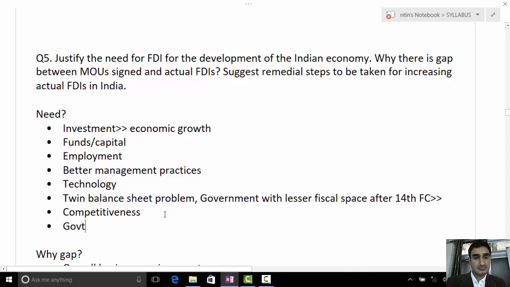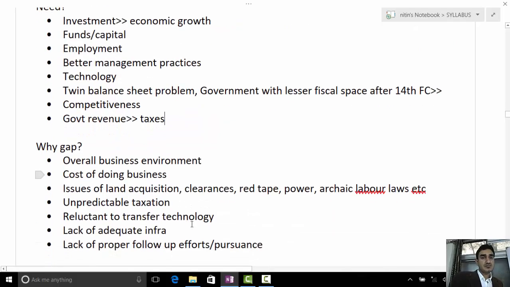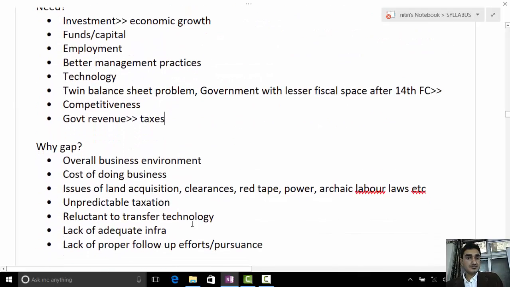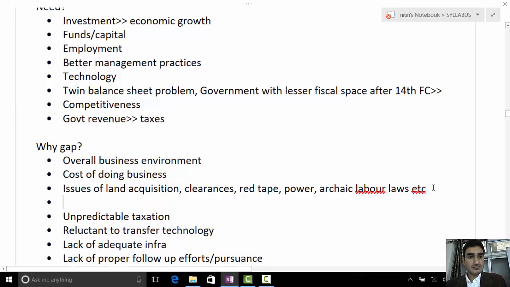The gap is there due to an unsustainable investment climate: red tapeism, poor physical infrastructure, absence of skilled labor, outdated labor laws, tax terrorism, for example the Vodafone case, outdated land laws, for example Costco had to exit India from Odisha, corruption and kickbacks, high fiscal deficit, no proper exit mechanism, and bankruptcy laws still not up to the mark. Excellent answer. You covered almost the maximum dimensions of this question.